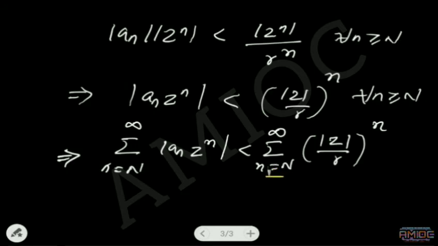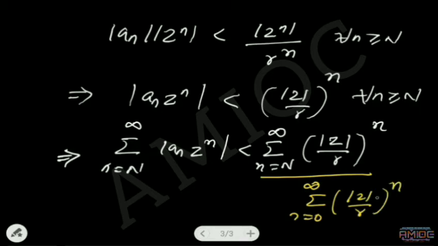Now look at this sum. Here the sum is varying from some capital N to infinity. If I am running n from 0 to infinity, then the sum n equal to 0 to infinity of mod z by r whole power n will be larger than this quantity.